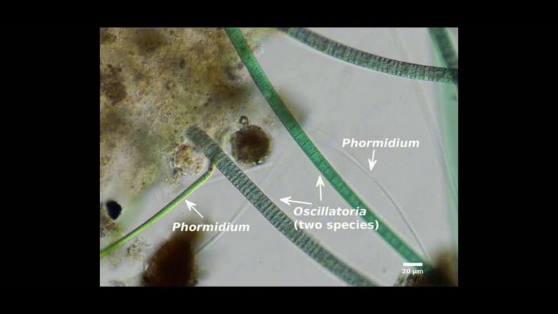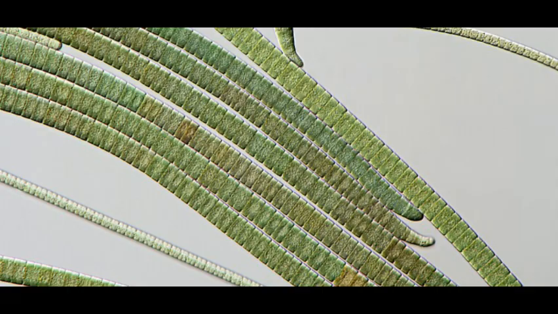There are more characteristics of Oscillatoriales, and one of them is that they have filamentous structures, wherein they grow in long thread-like filaments. They have a blue-green color, wherein this color comes from the presence of chlorophyll A and phycocyanin pigments. They're also motile, wherein many of them are capable of gliding movement. And lastly, they are heterotrophic, wherein while they can photosynthesize, they can also obtain nutrients by absorbing organic matter from their environment.